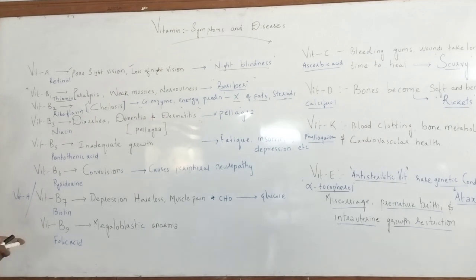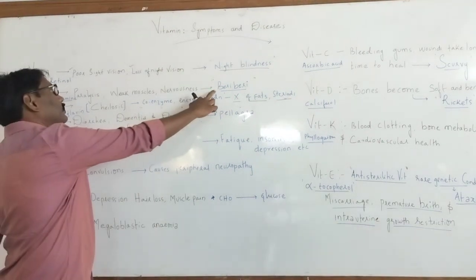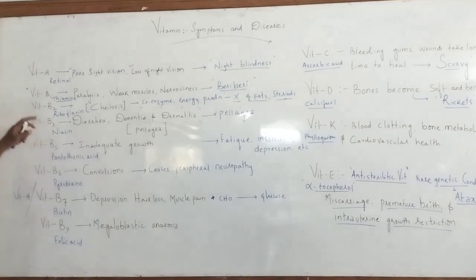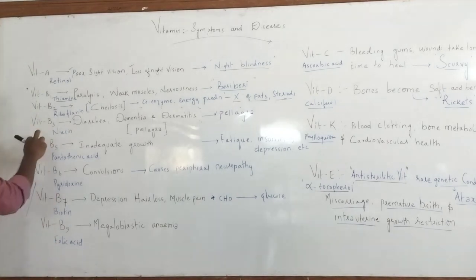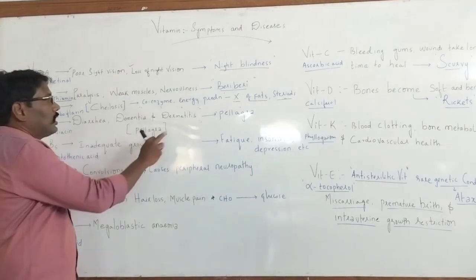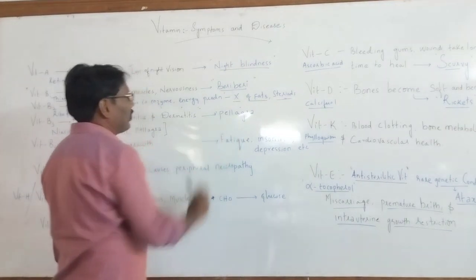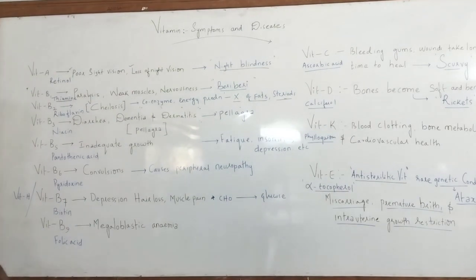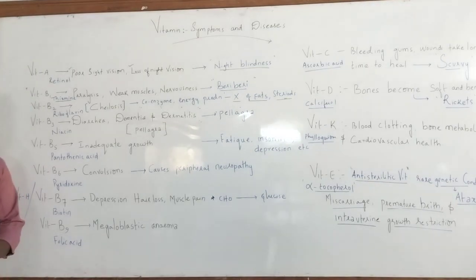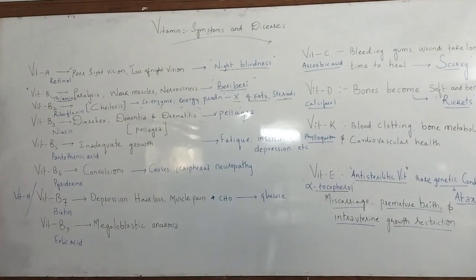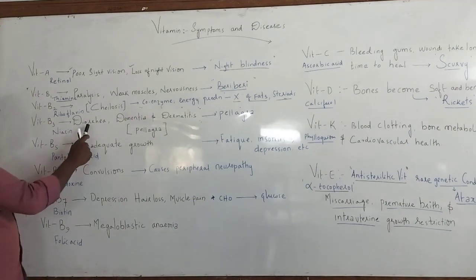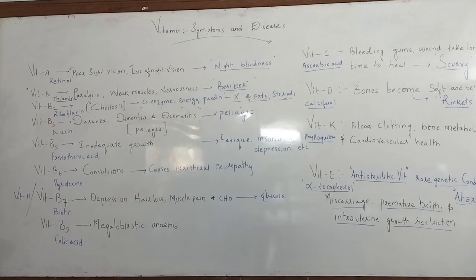They will ask from an entrance point of view, which vitamin causes beriberi disease? That is thiamine, B1, right? And for B2, what is the deficiency we can find, right? Yes. So vitamin B3 is known as niacin, and niacin deficiency causes the disease called pellagra. So dermatitis, allergy, or inflammation on the skin. Allergic reactions can occur due to that, right? And it even causes diarrhea. So that is the deficiency of vitamin B3.